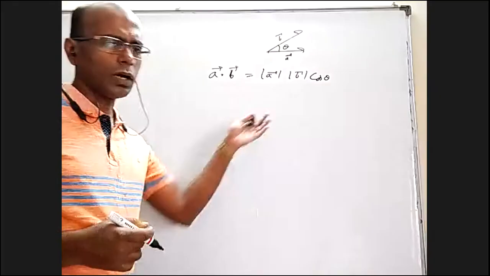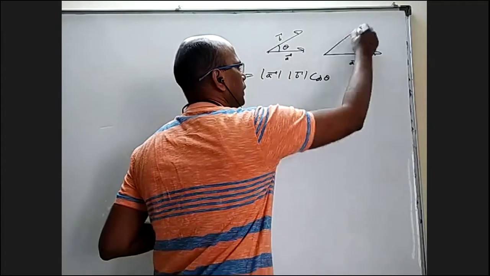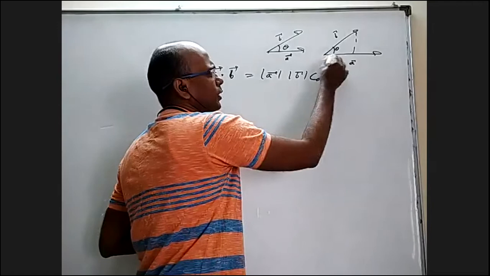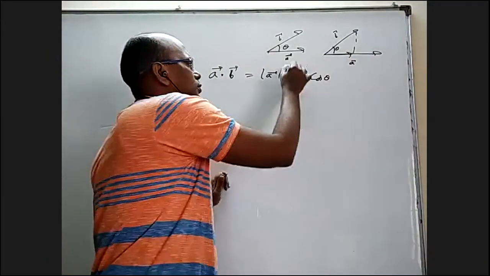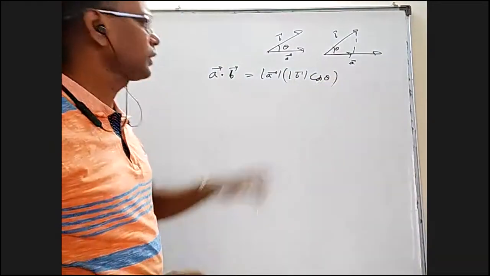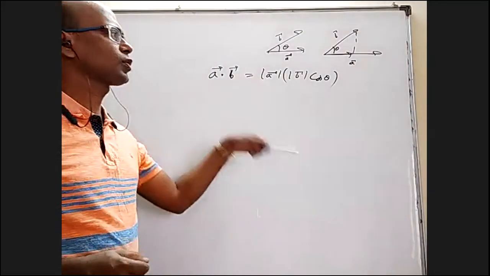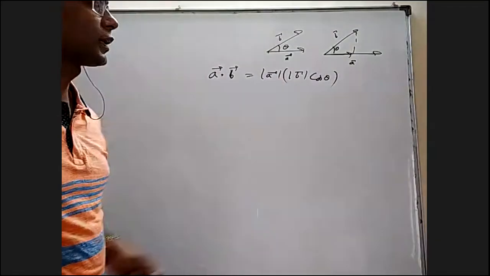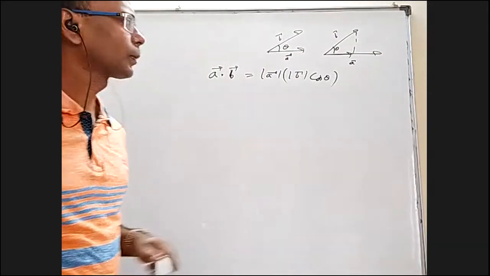It may not be important now, but it can also be treated this way: you take a bar and b bar and this theta. The projection of b bar along a bar will have some length. It is like mod a bar into the component of b bar along a bar. It is that also, but it can be negative. It is not just length, it has a sign also. It can be positive or negative. If the angle between a bar and b bar is acute, it is positive. If it is obtuse, it will be negative. And if they are perpendicular, the dot product will be 0.